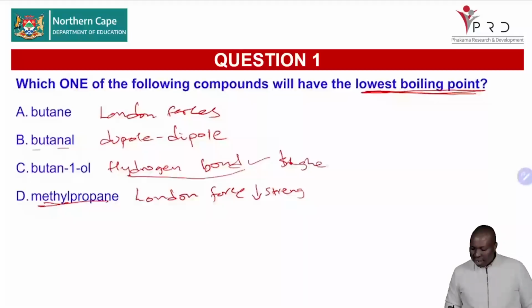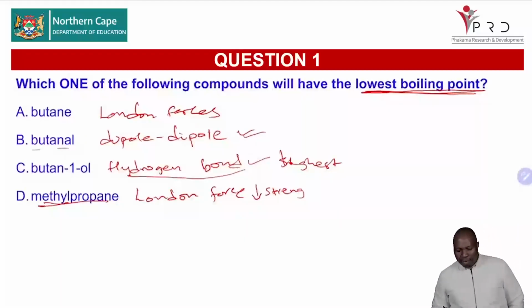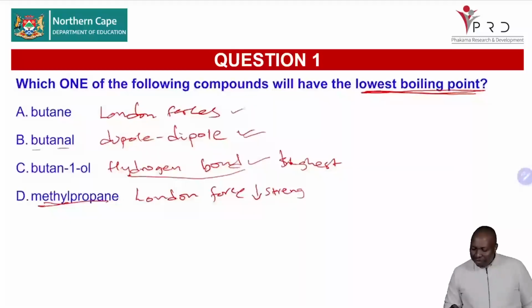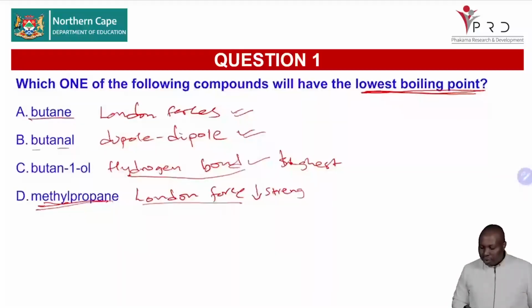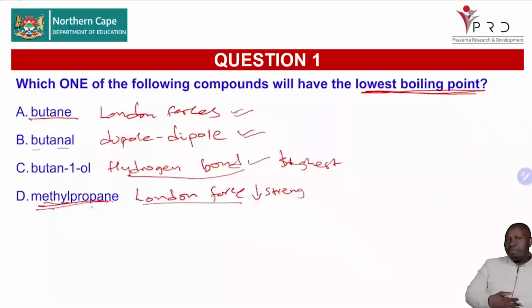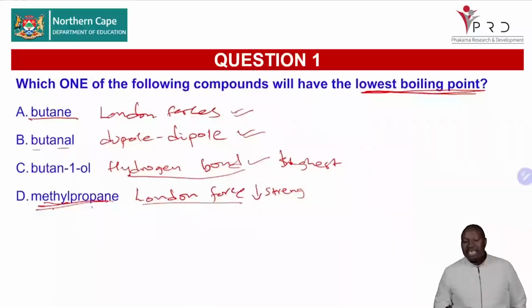It will have the highest, followed by butanol with dipole, followed by London forces, and the lowest will be methyl propane because it has London force same as butane, but methyl propane has a branch. When you increase the number of branches, you are further decreasing the strength of intermolecular force. So definitely T will have the lowest strength of intermolecular force.